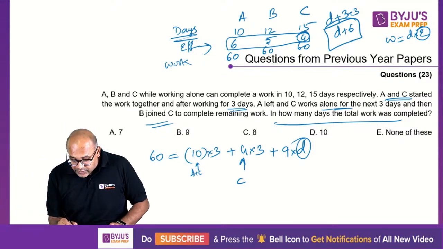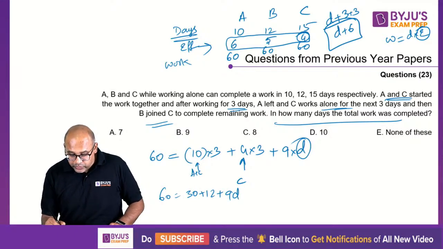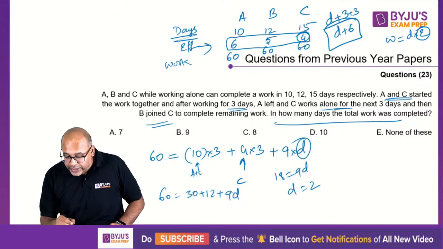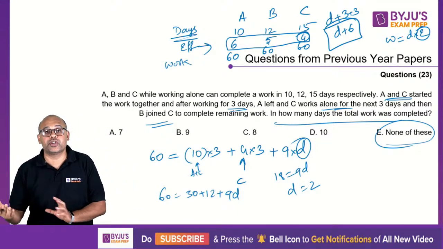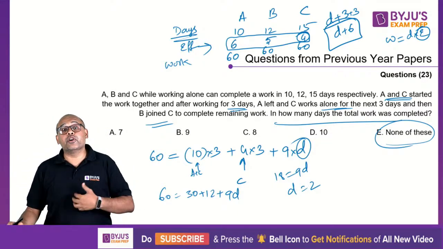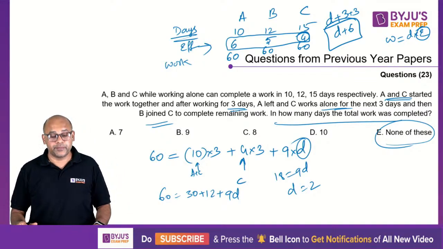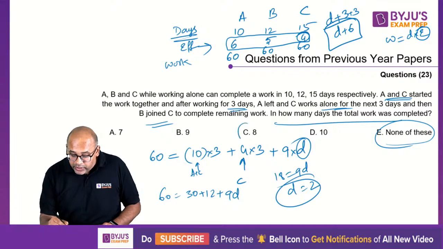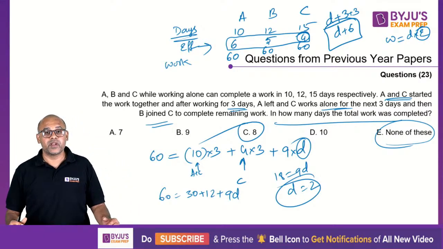So now, 60 is equal to 30 plus 12 plus 9D, or 42. So 18 is equal to 9D, or my D equal to 2. Thankfully 2 is not there. Usually people, before they answer none of these, will be a bit more cautious. If I were the examiner and wanted to trap you, I'd put 2, 3, 4, 5, something like that. So 2 will always be there as an option. Anyway, this is not what I want. I want 6 plus 2, 8. That is my answer.